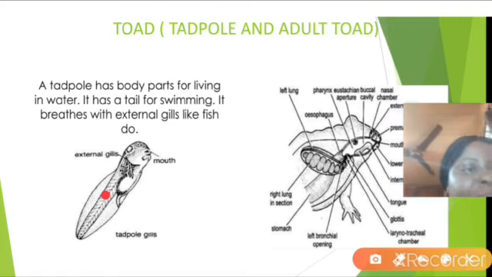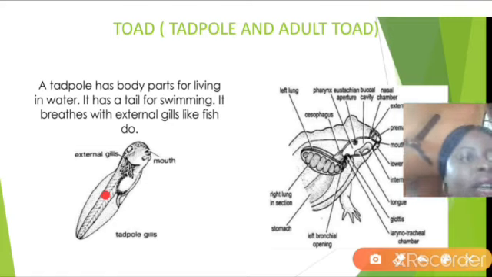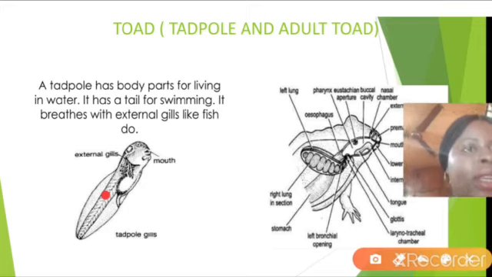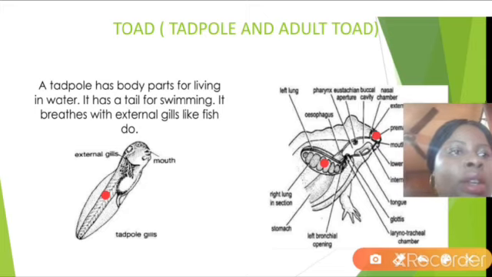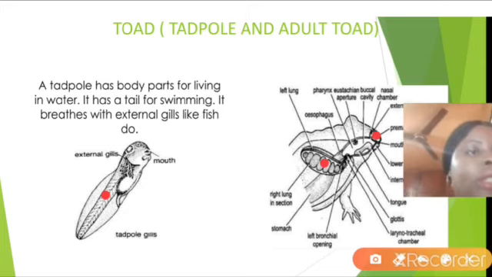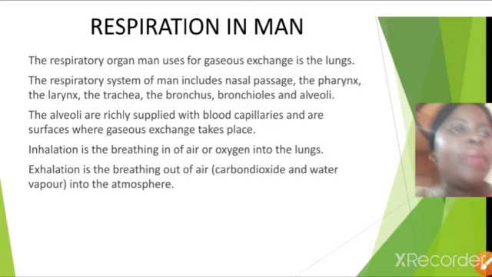So look here, at the adult toad. It makes use of the mouth, the lungs, and also the body surface. Very good. Now let's move on.